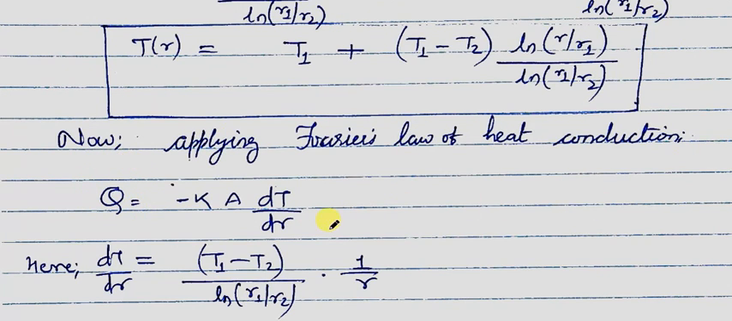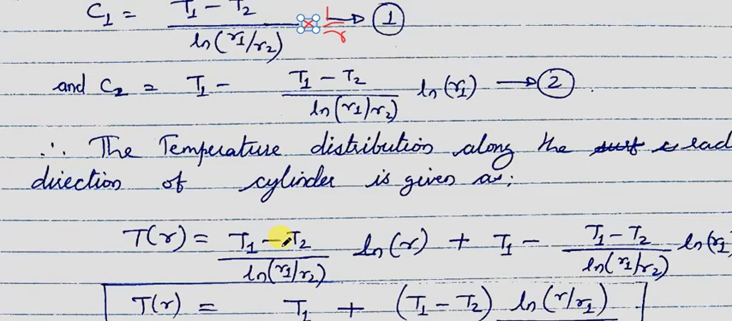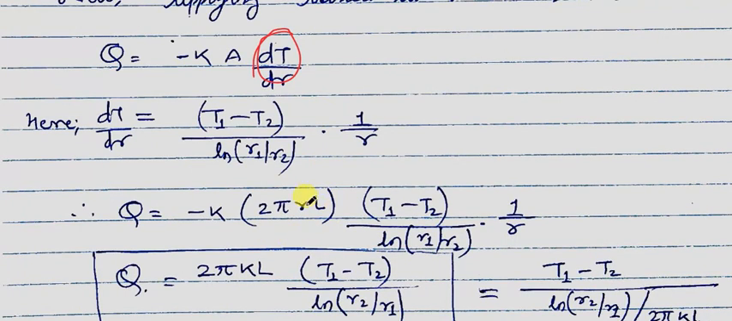By applying Fourier's law of heat conduction, we can get the expression for heat conduction for the given case, and it is minus k into A into dT/dr. This is dT/dr because we are considering heat transfer in the radial direction only. So dT/dr, as we had discussed, is (T1 minus T2) upon ln(r1 upon r2) multiplied by 1 upon r, and the area will be the lateral area, that is 2 pi r L. This is the area perpendicular to the direction of heat transfer. Since heat transfer is radial, the area will be 2 pi r L.